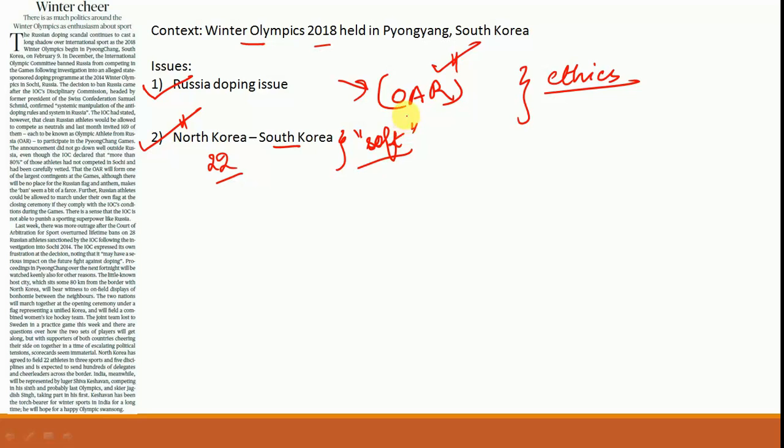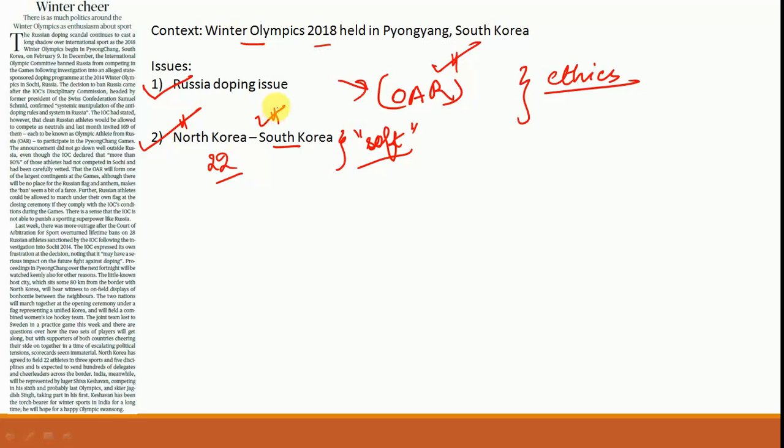Often, whenever there are political tensions between India and Pakistan, we ban cricket matches. So in this respect, this example is a stark example of how soft diplomacy can sometimes be so beneficial to resolve the biggest of tensions. We all know that there was huge tension in the Korean Peninsula, and North Korea was unwilling to come to the negotiating table. And in the backdrop of these Olympics is what has resulted in this newer partnership between these two countries. So that is where this example has to be used. That is the importance of this.